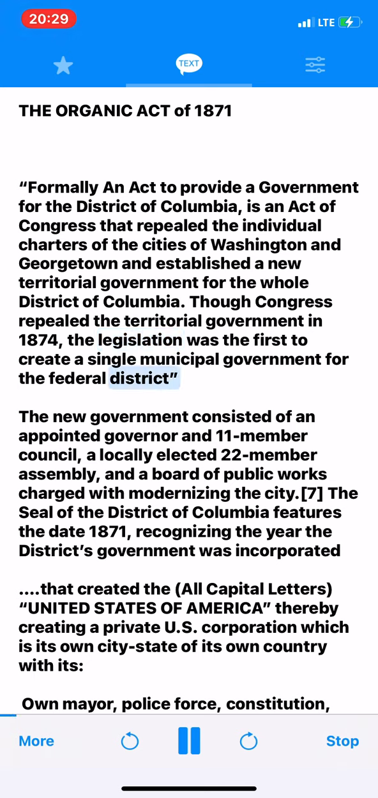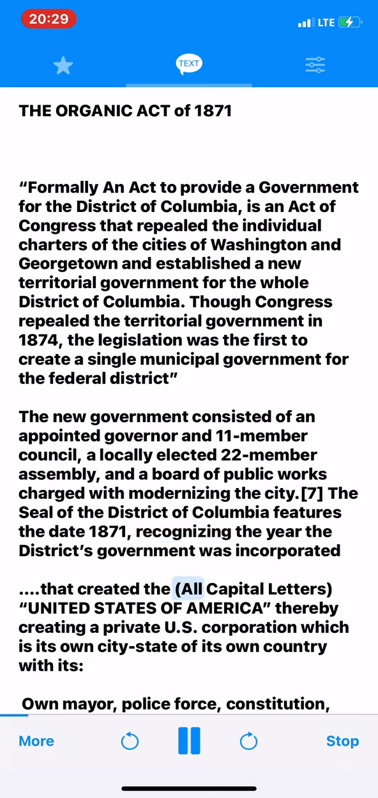the federal district. The new government consisted of an appointed governor and 11-member council, a locally elected 22-member assembly, and a board of public works charged with modernizing the city. The seal of the District of Columbia features the date 1871, recognizing the year the district's government was incorporated.